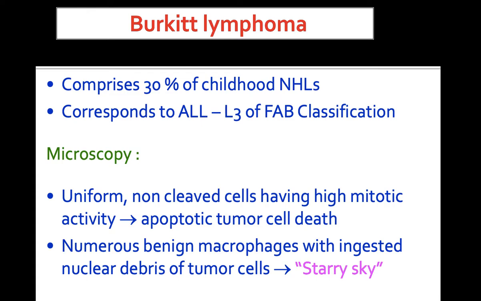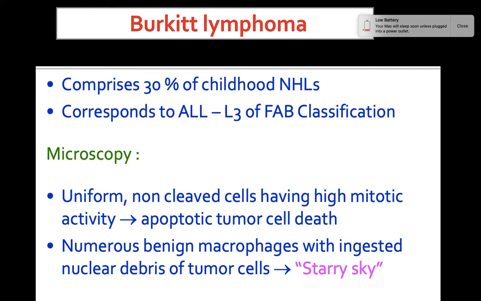The last variant is Burkitt's lymphoma. This comprises about 30% of all childhood non-Hodgkin lymphomas. It corresponds to ALL, that is acute lymphoblastic leukemia of L3 type according to the FAB classification.